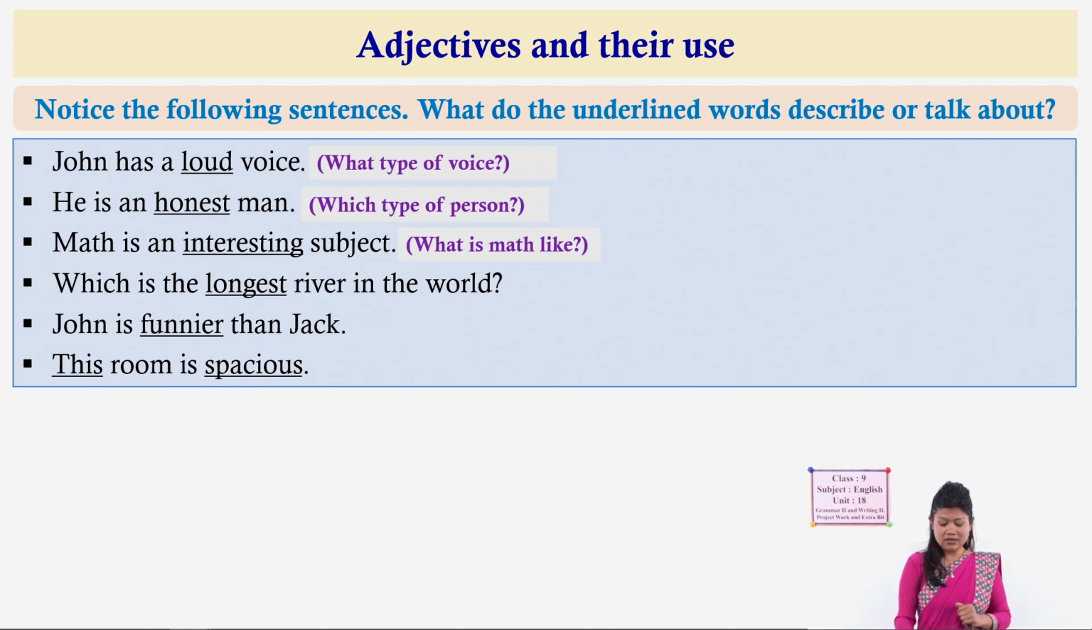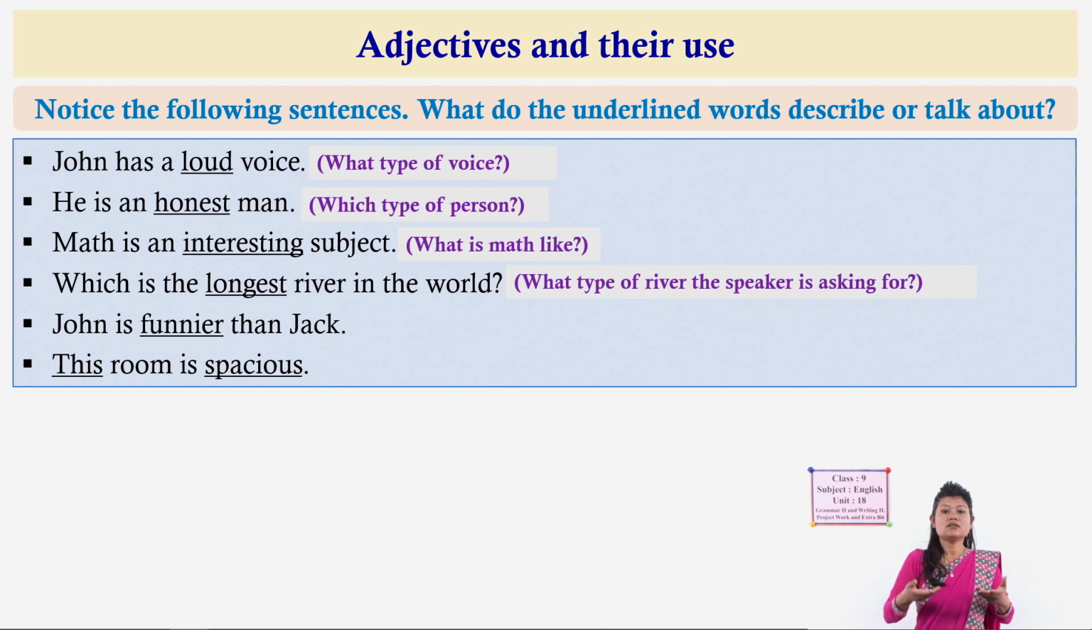Here the speaker is talking about the longest river. He or she is asking for the longest river in the world. So, which kind of river, which type of river? The longest river. John is funnier than Jack. So, what is John's quality? He is funnier than Jack. This is a comparison: John and Jack are both compared, they both have a funny nature, but who is funnier? John is funnier. The comparative form of funny is funnier.